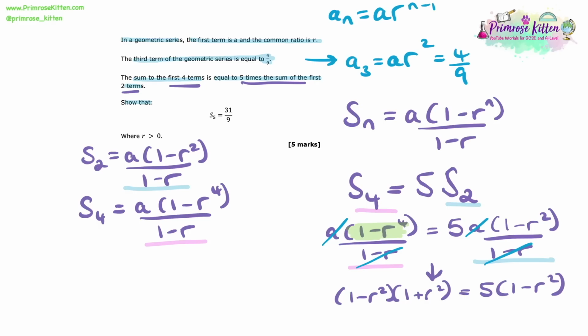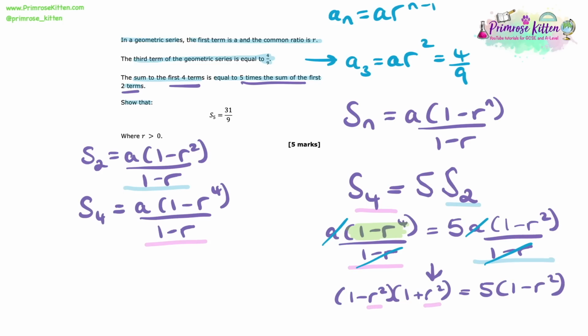We can factorise this. Because both 1 and r to the 4 are square numbers, we can factorise it in this way by writing a set of double brackets and saying, well, what's the square root of 1? And putting that in the position. So I've got 1 and 1 in each of those brackets. And then I ask myself, well, what's the square root of r to the 4? And that is r squared.